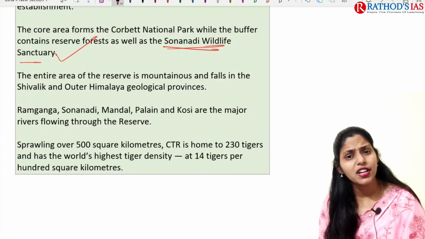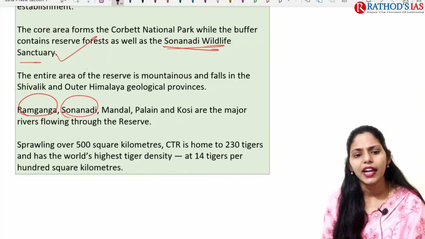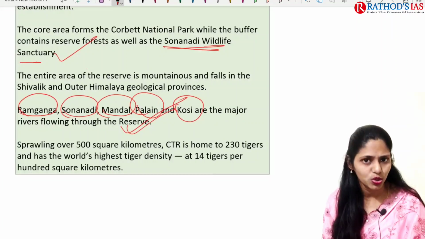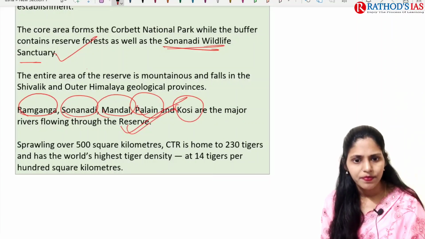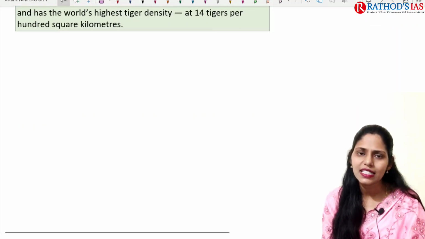There are different rivers flowing here: Ram Ganga, Sonanadi, Mandal, Palain and Kosi are the major rivers which flow through this reserve. Okay, so this is about this topic, and these are some important articles that appeared.